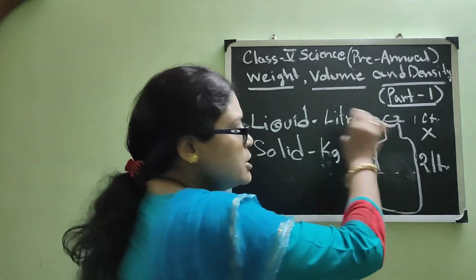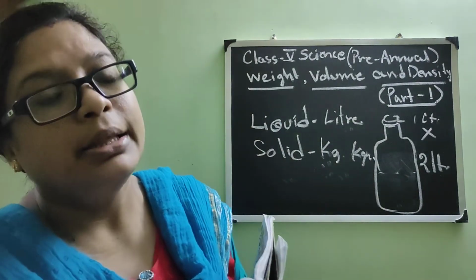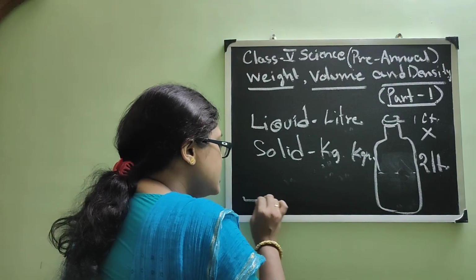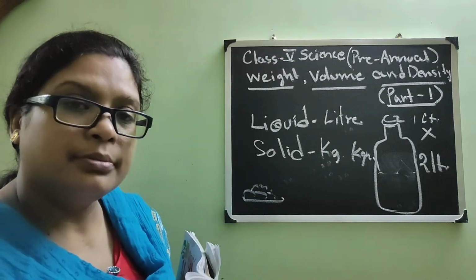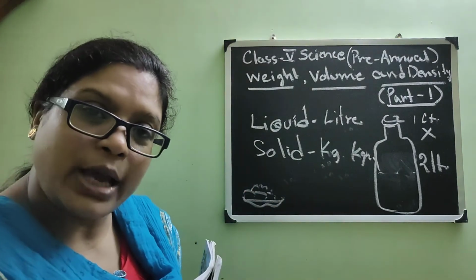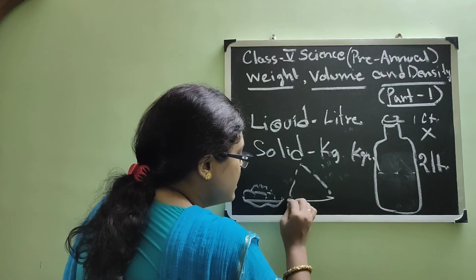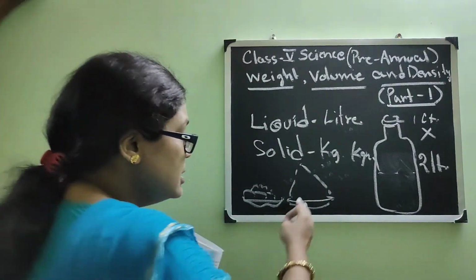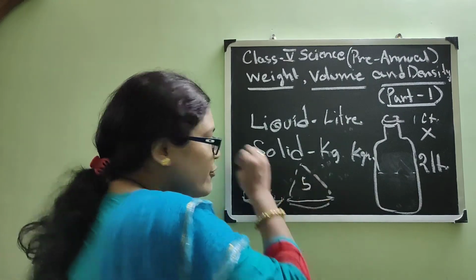So the amount is also increasing over here, and when the amount is increasing, the weight will automatically increase, isn't it? Suppose your mother tells you to buy 1 kilo of rice, so you bring 1 kilo of rice, which is very easy to carry. But when it becomes 5 kg of rice, the amount is increasing, it is more than 1 kg. This is 1 kg and this is 5 kg.